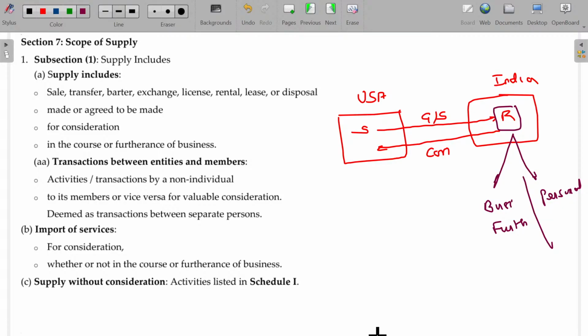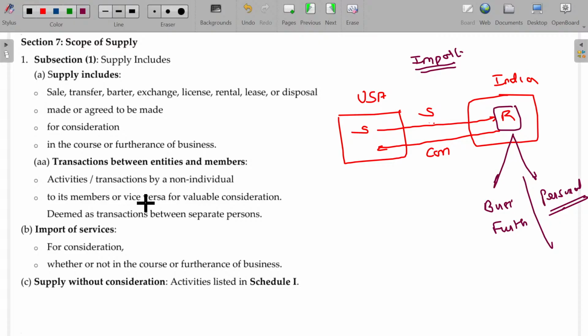So you have to understand the main difference between the earlier case and here. Even though the recipient gets it for his own personal purpose, it automatically falls under supply. In the earlier case, for personal purpose, it is not supply, but here, even if you get it for personal purpose, it is called supply. Import of service, sorry, I make a correction: service. This is called import, not goods, only services. It is confined to services only.